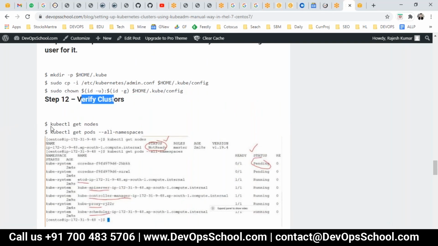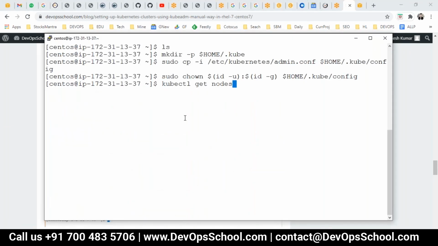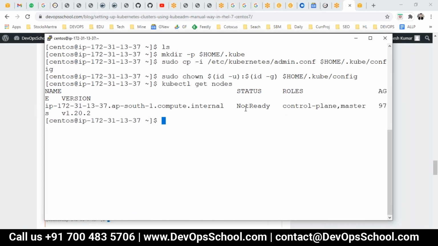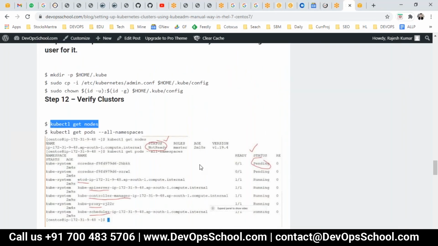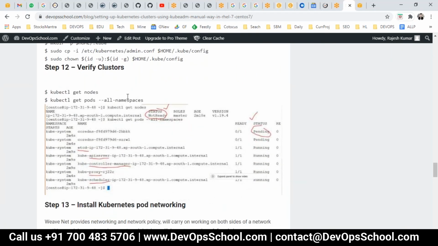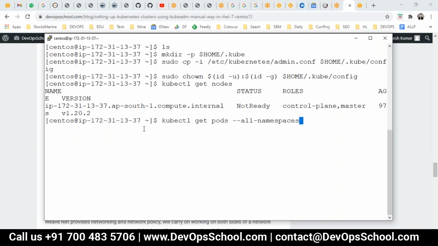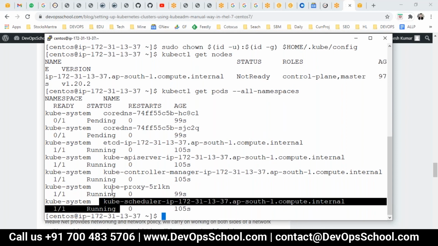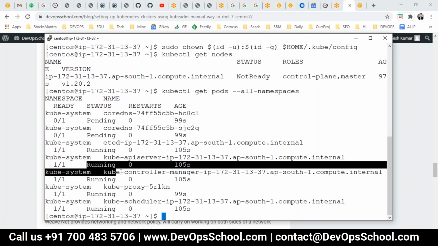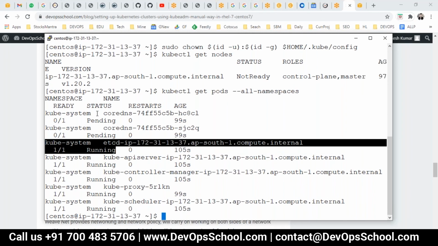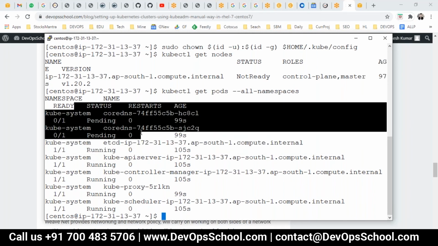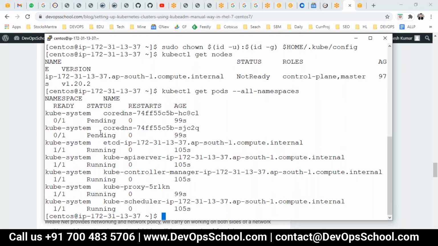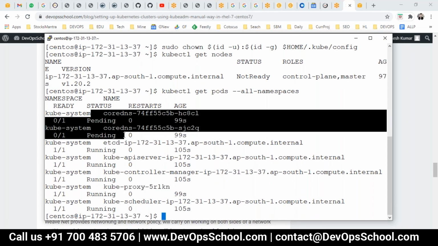Now can we verify? These are the commands to verify. Get nodes. See here, when I run it, it says the node is not ready. No need to worry about it, because in the images also the node is not ready. Now if you want to check all the pods running in the master, these are the pods: kubectl pod, proxy pod, controller pod, API server pod, etcd running. But CoreDNS, which is the discovery service in Kubernetes, is not running. Why? It is pending because of the lack of a networking driver. The proxy is there, but the driver is not loaded, so because of that it's in pending state.